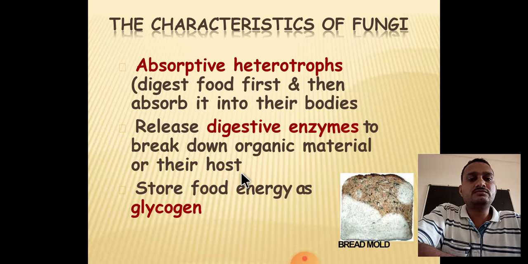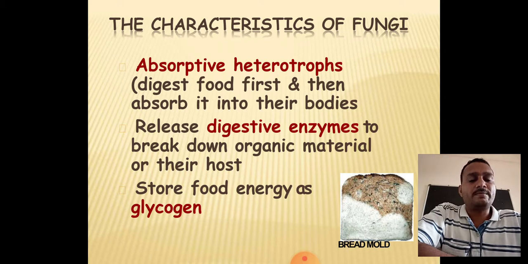Autotrophic means those organisms that produce their own food. For example plants have chloroplast and chlorophyll pigment. They use sunlight and water, and with the help of chlorophyll pigment they produce their own food. It means they are autotrophic organisms. But fungi are heterotrophic. They lack chlorophyll pigment and do not produce any photosynthetic food material. That's why they have to depend on other organisms, living or non-living. If living on dead and decaying organic matter, that is known as a saprophytic organism.